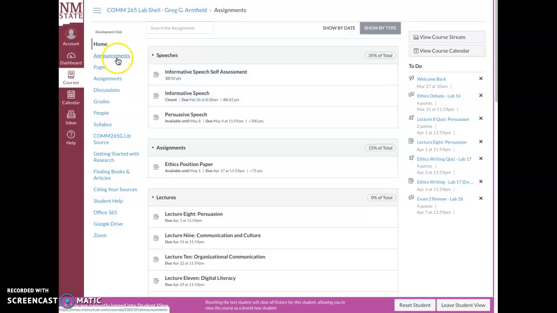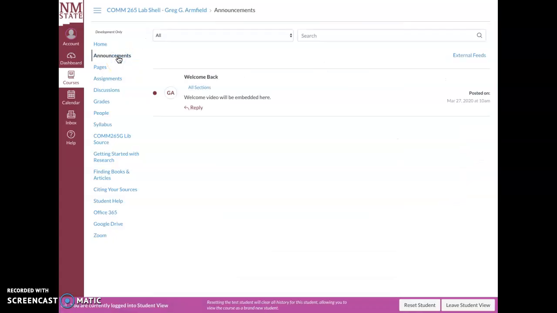A few things that I want to point out for you. First of all, there's an announcements page. You should get a notification from your email. I would strongly suggest you go into settings and get emails sent to you for any notifications or any type of communication that comes through Canvas. Have those messages sent directly to whatever email account that you check most often. Okay, so that way you stay online, because we're not going to have any face-to-face communication anymore, obviously.